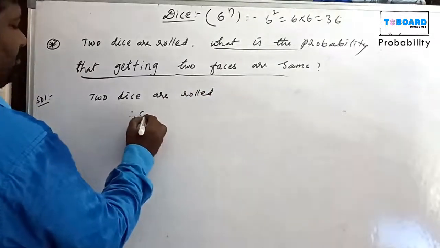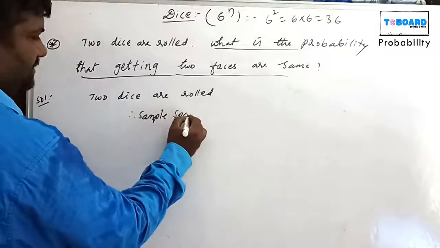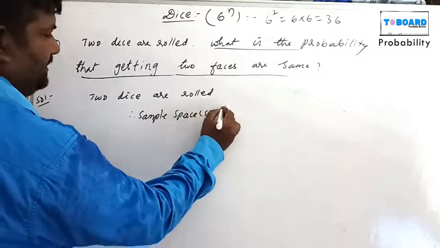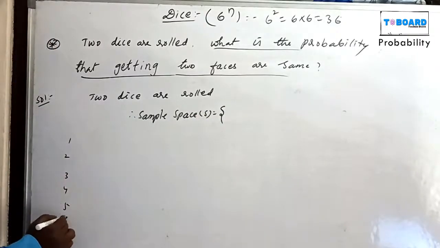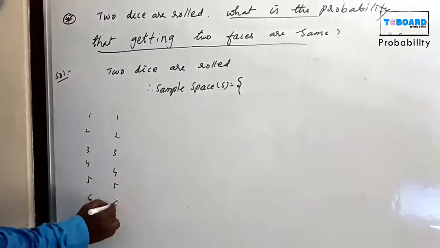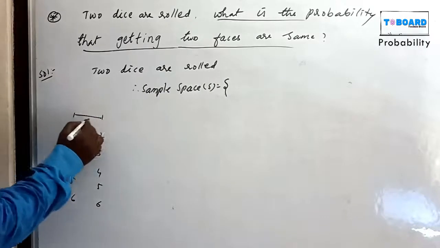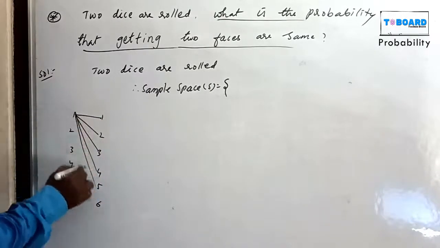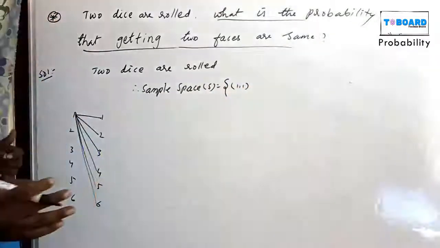Now the sample space. What are the 36 chances? When 2 dice are rolled, the chances are 1,1; 1,2; 1,3; 1,4; 1,5; 1,6.